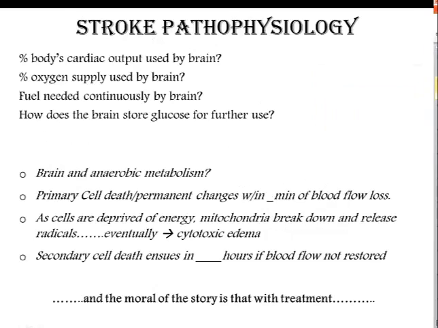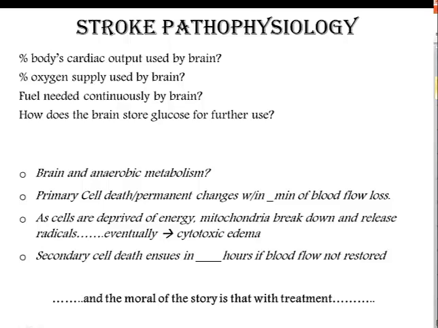The brain uses 20% of the body's cardiac output. The percentage of oxygen supply used by the brain is also 20%. And remember that glucose is needed to continuously fuel the brain. Well, how does the brain store glucose for further use? It doesn't. And the brain cannot resort to anaerobic metabolism.